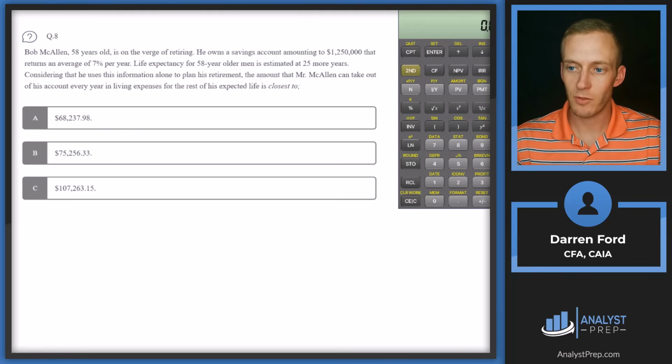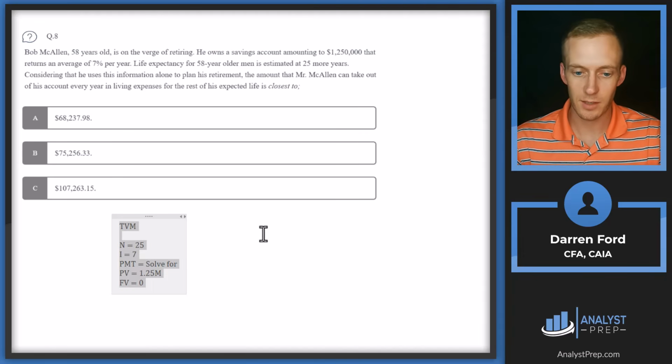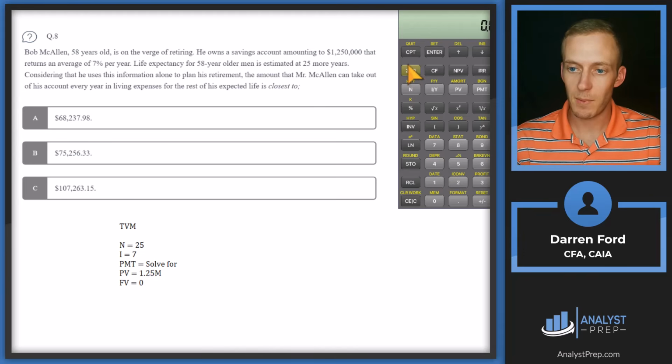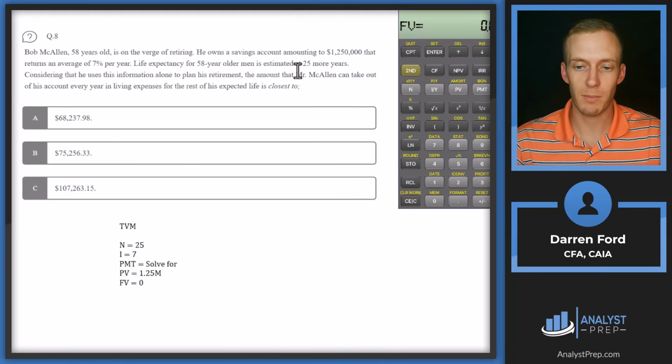We're going to be using time value of money to calculate this. I'll pull in our inputs first. For n, we're going to be putting in 25 for number of years that we're going to live. For interest rate, we're assuming 7% return. Present value is going to be 1.25 million. And then our future value is going to be 0, since what we're calculating in this problem is how much money we can take out given these assumptions over 25 years and then end up with $0.